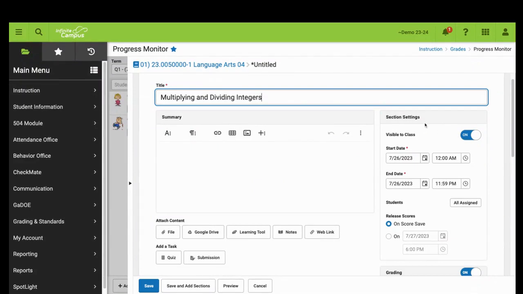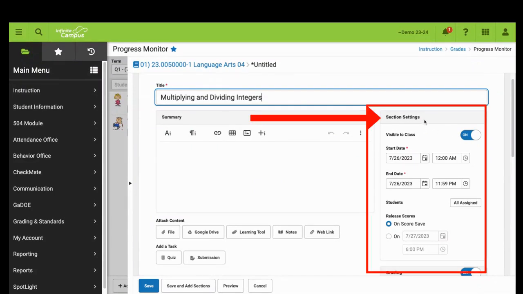To the right of the summary section, notice the section settings. By default, any new assignment is visible to the class or parent. The start and end date by default will be the date that you create the assignment. Feel free to adjust the end date for longer term projects, for example. By default, all students will be assigned the assignment.